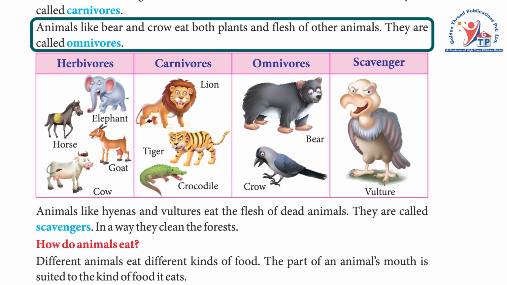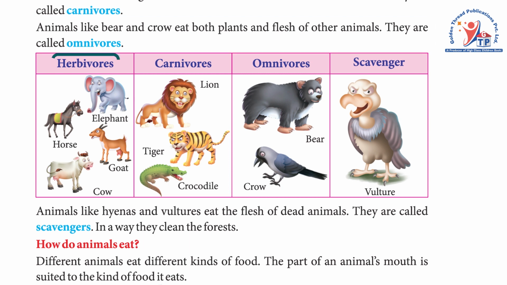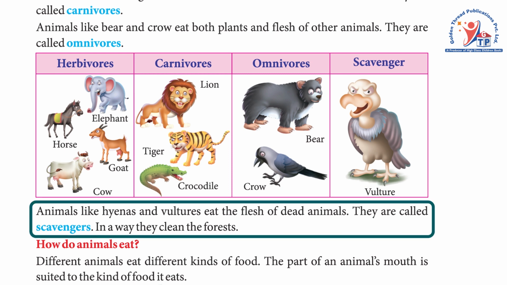They are called omnivores. Herbivores: elephant, horse, goat, cow. Carnivores: lion, tiger, crocodile. Omnivores: bear, crow. Scavenger: vulture. Animals like hyenas and vultures eat the flesh of dead animals. They are called scavengers. In a way, they clean the forests.